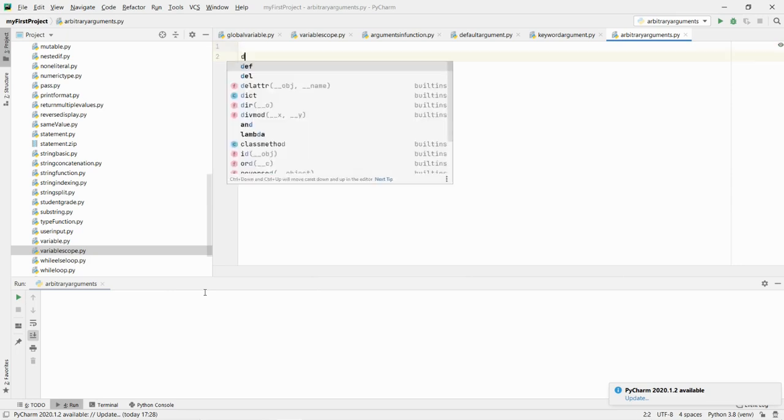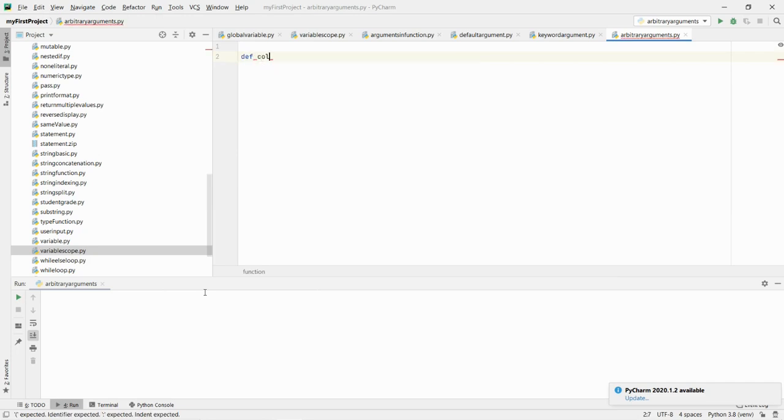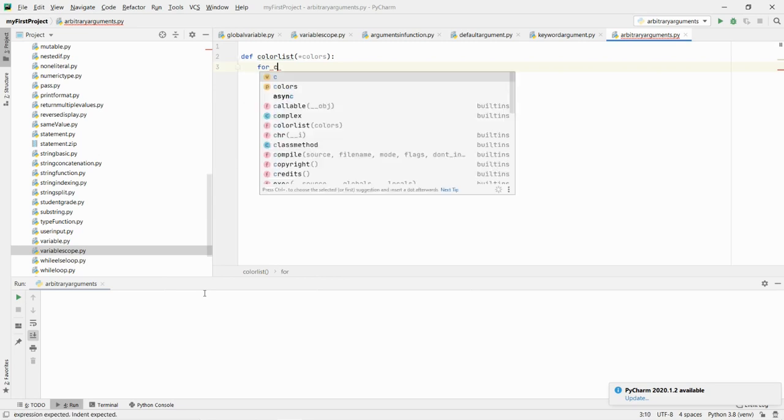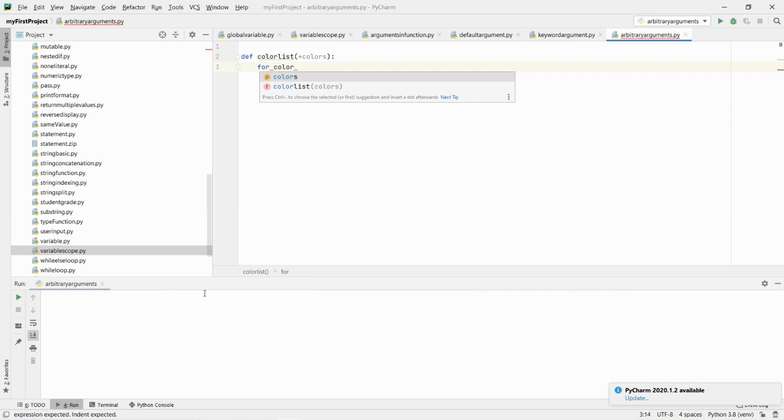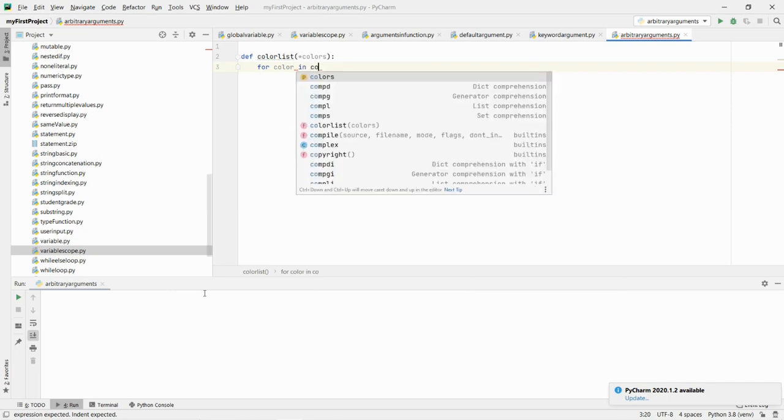Let me create a function, define color list. I will pass one arbitrary argument. And remember one thing, for an arbitrary argument, you have to put the star before the name. I will say colors. I will try to print the color from the colors list. I will say something like for color in colors,